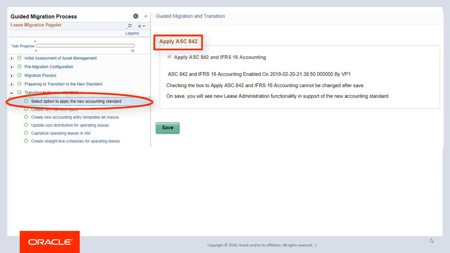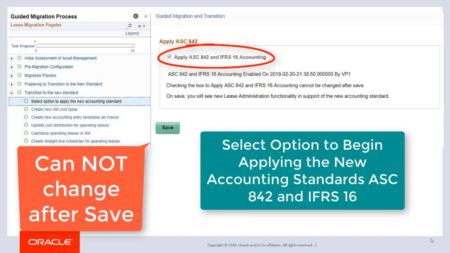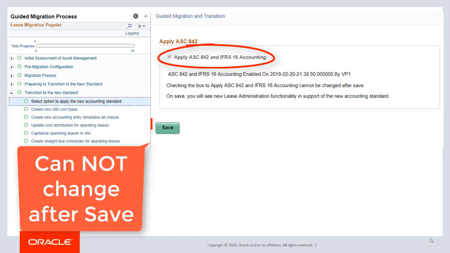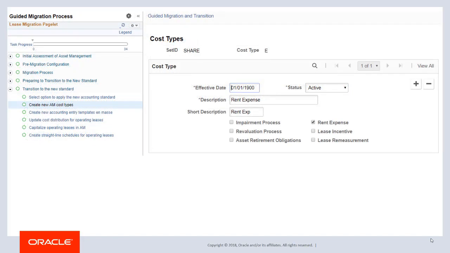Use the Apply ASC 842 page to indicate that you are ready to apply the new accounting standards. Note, you cannot change this selection after saving the page. Make this selection after you have completed final processing under the old accounting standards. After making this selection, you must complete a number of tasks rather quickly before beginning to process transactions using the new accounting standard.